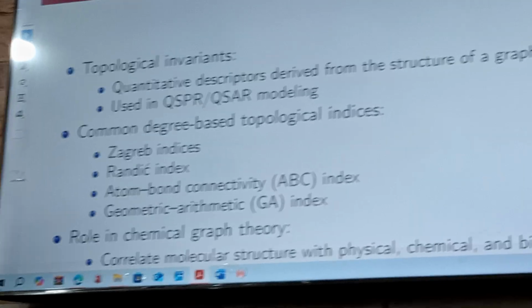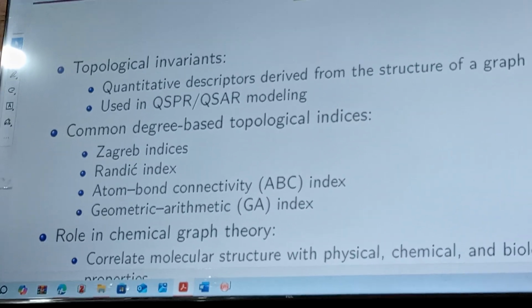What is topological invariance? Quantitative derived from the structure of a graph. As actually it will be discussed that M polynomial will be calculated, then we will calculate some quantitative descriptive that will derive from the structure of any graph. Used in QSPR and QSAR modeling as discussed earlier.